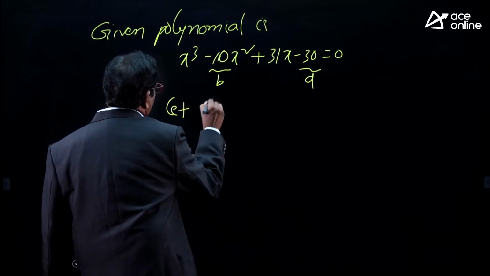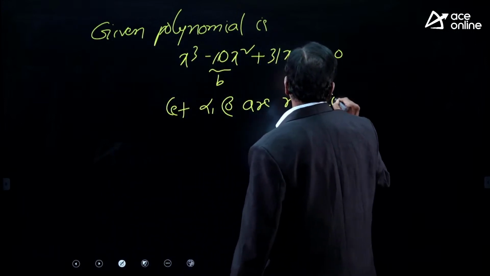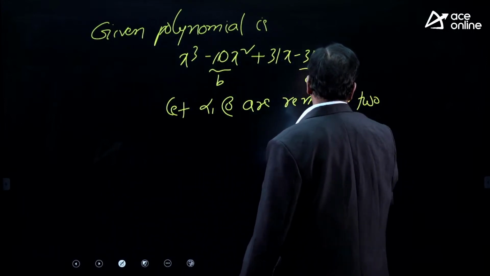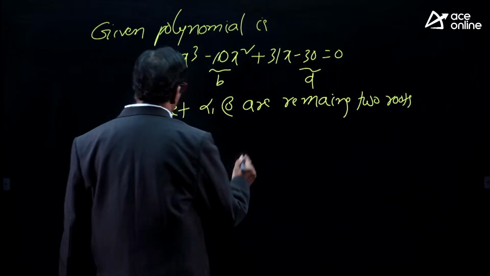Let alpha, beta be the remaining two roots.